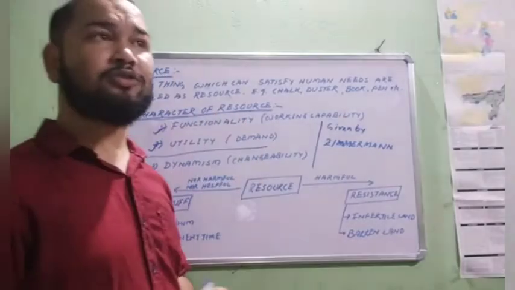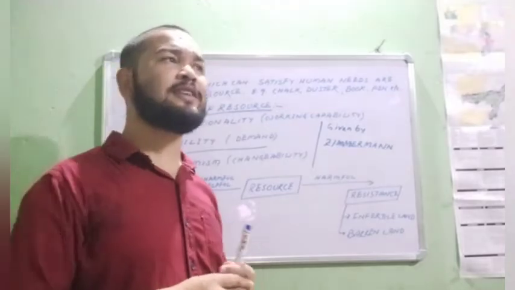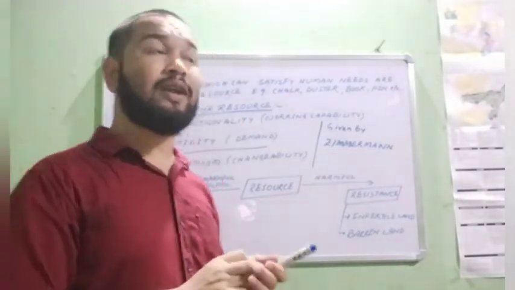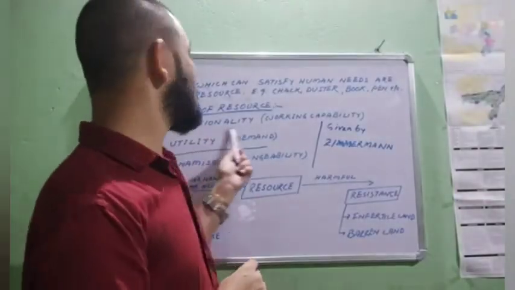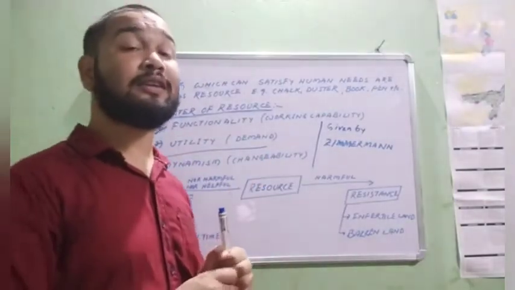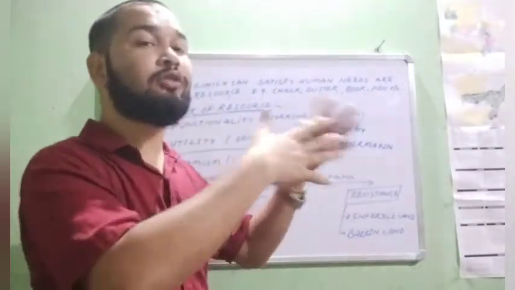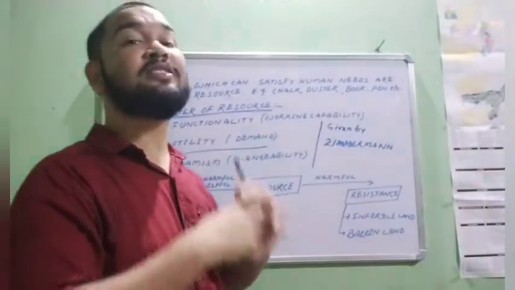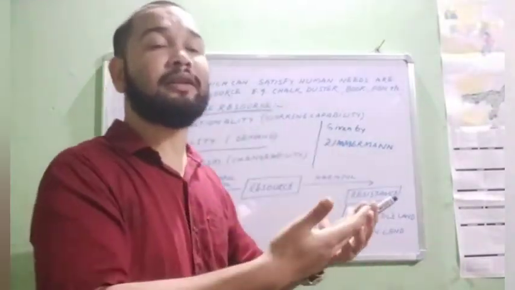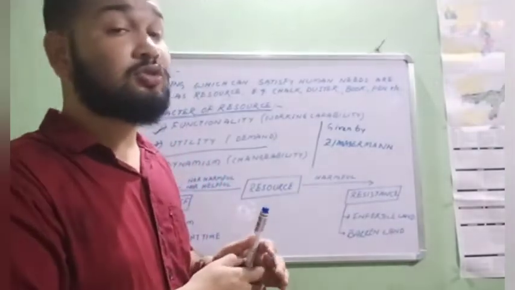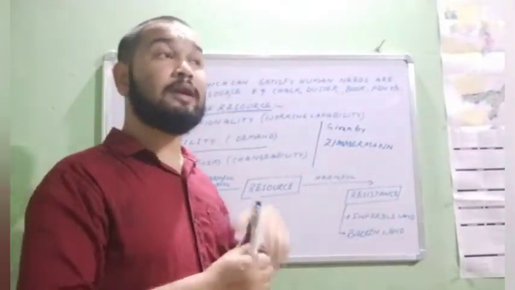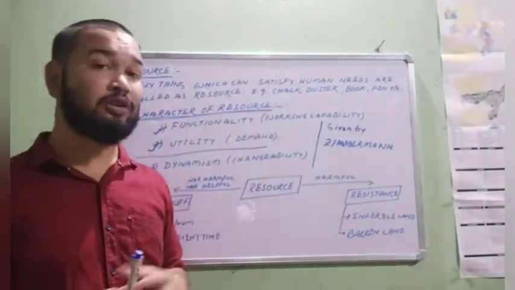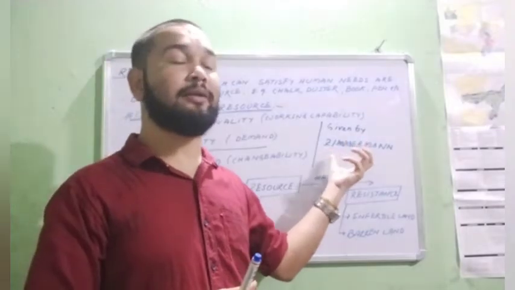Next is characteristics of resources. For being a resource, a substance should have two basic characters. One is functionality, that means working capability. That substance should work, then only it will be a resource. If it's not working, it will not be a resource. Next one is utility, means demand. A substance should have demand, then only it will be a resource. This concept was given by an economic geographer named Zimmerman.